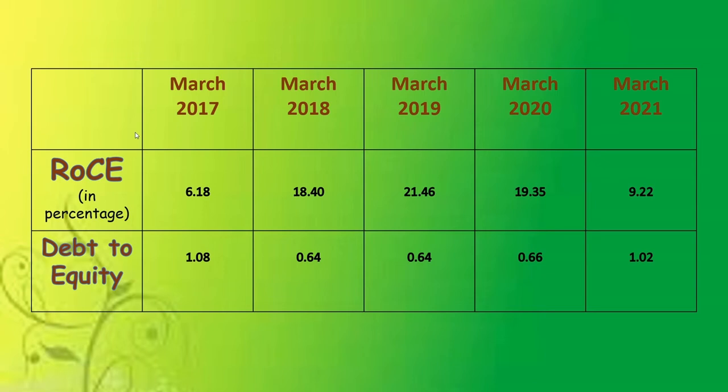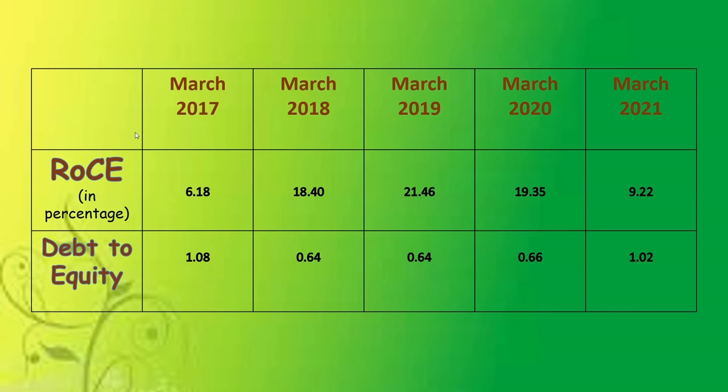Now, return on capital employed of the company in March 2017 was 6.18%. In March 2019 it peaked at 21.46%, and then in March 2021 it was 9.22%. Maintaining profitability is itself a big thing for this company.